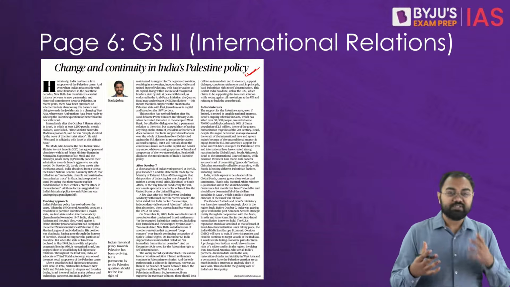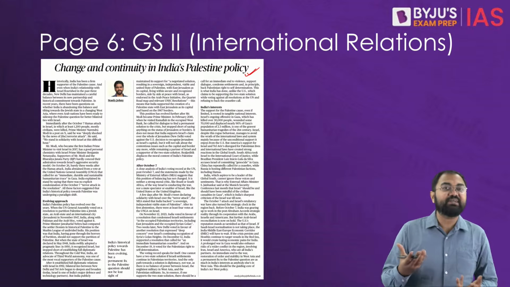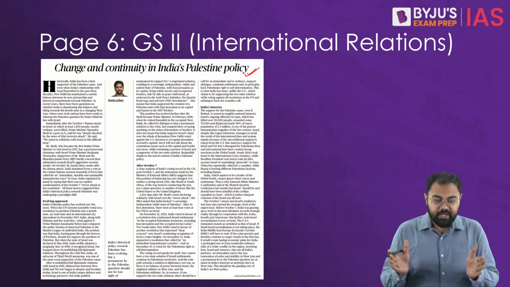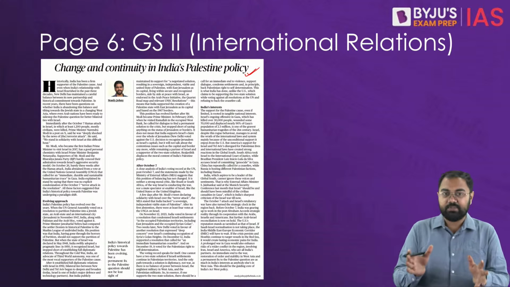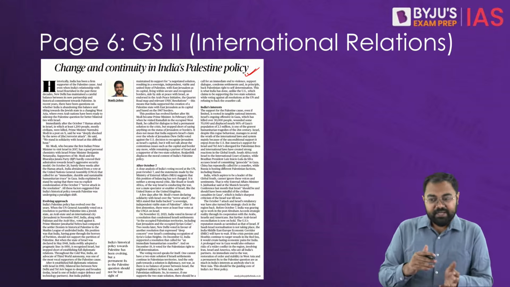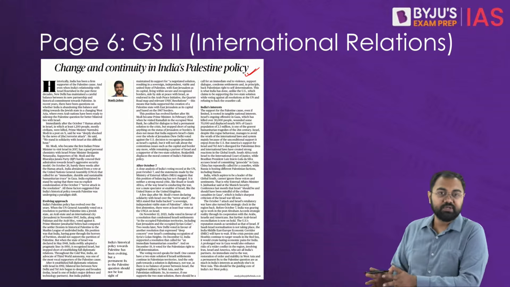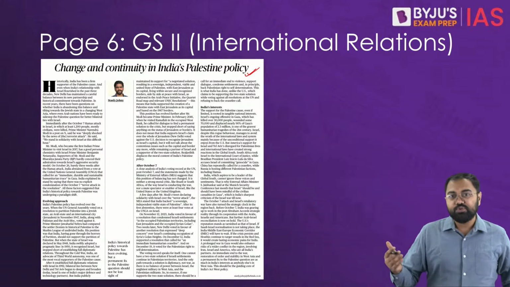Overall it talks about whether there is a shift in India's policy, whether we have shifted towards one side, or whether we used to have a very balanced approach between Israel and Palestine. Has that changed for India, or are we now tilting more towards Israel?